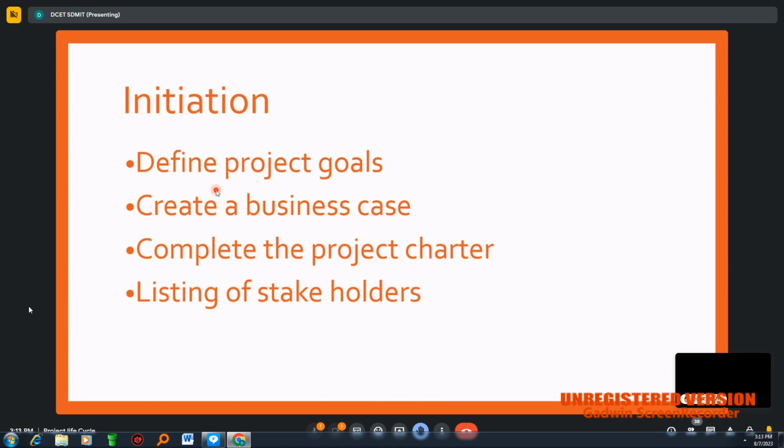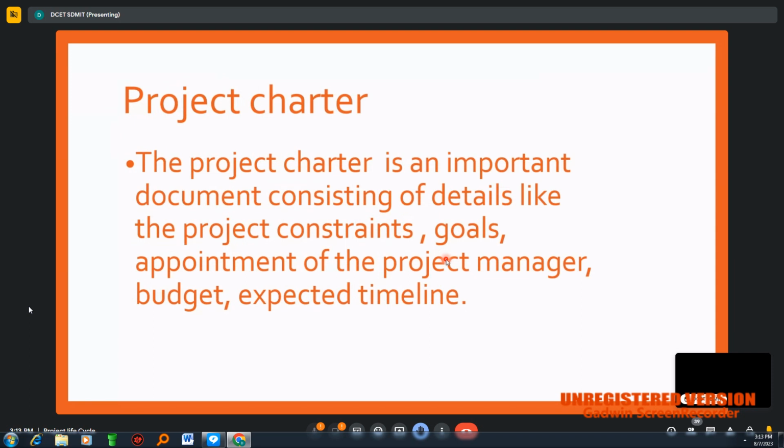Here, a very important thing is the charter. I will let you know this first: complete the project charter. So why do I need to explain this charter first? Charter means, the project charter is an important document consisting of details like the project constraints, goals, appointment of the project manager, budget, expected timeline.